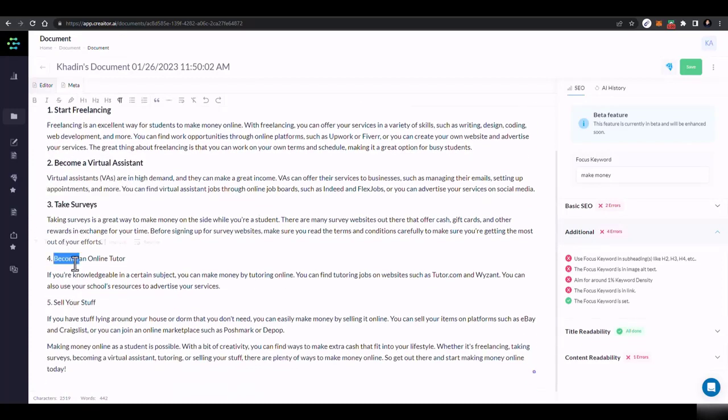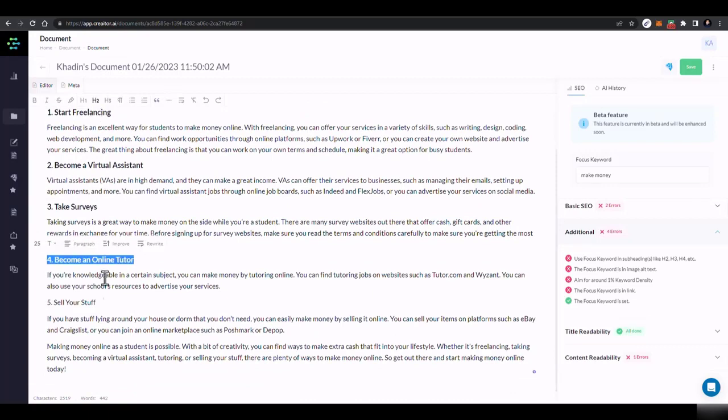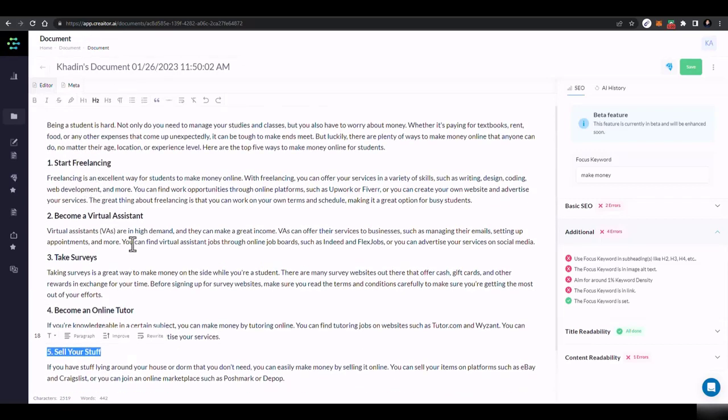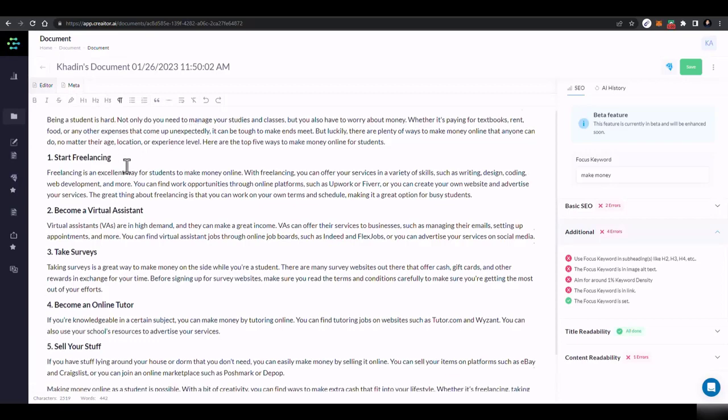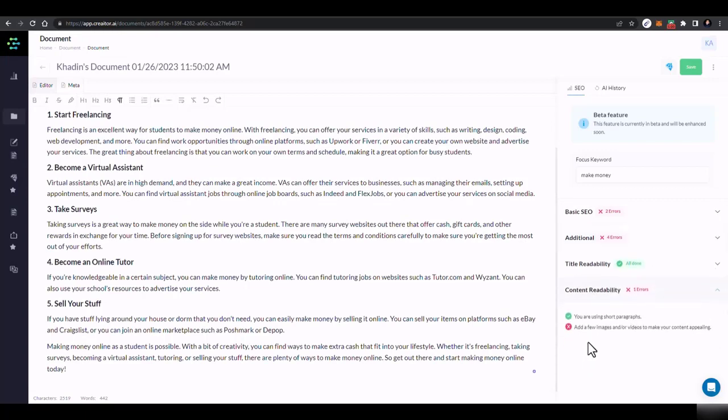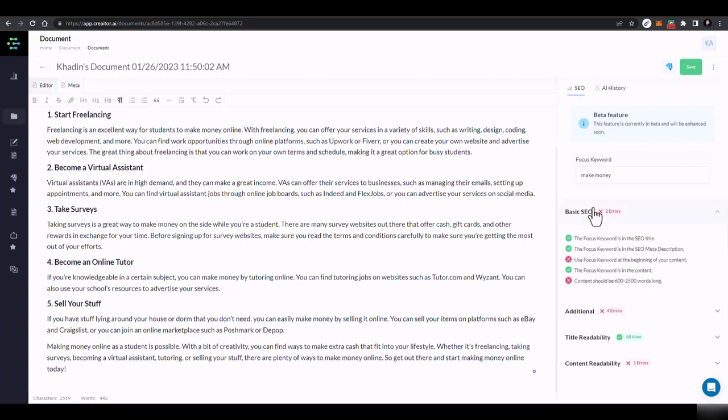Now, if you don't know about H2, H1, these are like levels of heading. First, top heading is H1, which is in the title. Then H2, which is in these points. And then if there are sub points as well, then you can use the H3. Okay. And now we have just utilized it. And from following these, you can just edit the complete document of yours, and you can make it SEO friendly if you want to provide it to your client with some SEO friendly parameters.